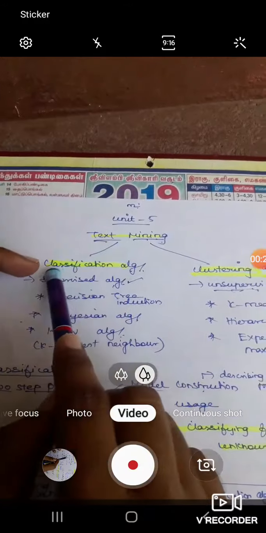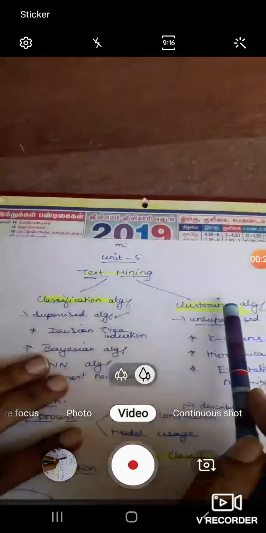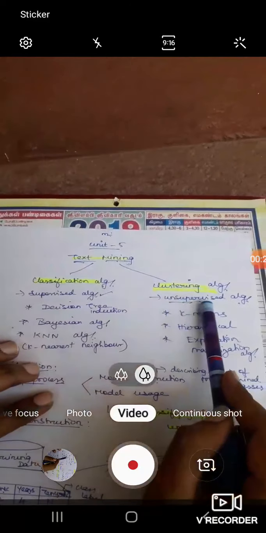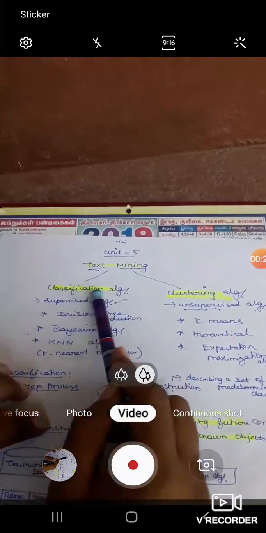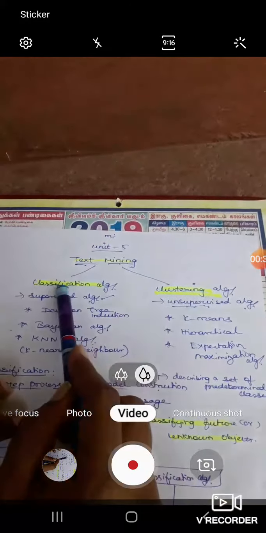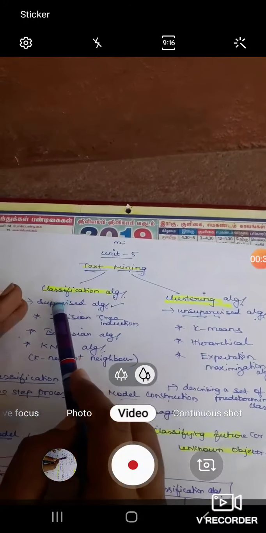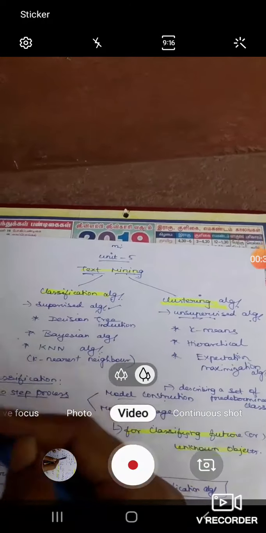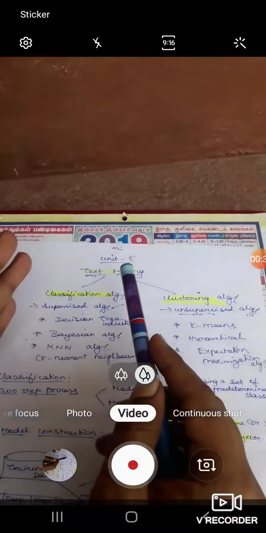This is done by means of two algorithms, classification and clustering. Classification is a supervised algorithm, clustering is an unsupervised algorithm. So what's the difference between classification and clustering? In classification, since it is a supervised algorithm, we train our machine by means of a sample data set. So accordingly we are going to predict class labels.